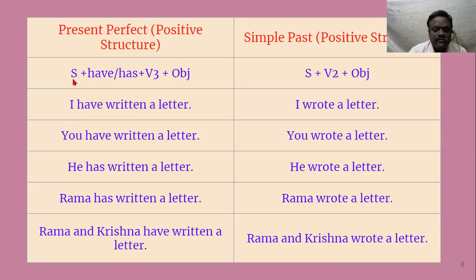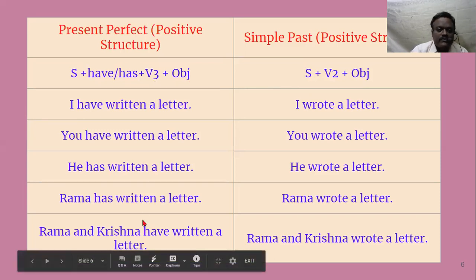In positive structure, we have subject plus have form. Have means we have two present forms, that is have or has, in present perfect tense, plus v3, then object or complement, whatever it may be. But this part is very important for us: have or has plus v3. Then we have simple past. Simple past form is subject plus v2, and there is no be form or no helping verb as such in simple past tense. And we have object as well.